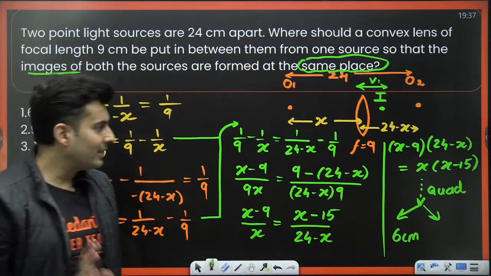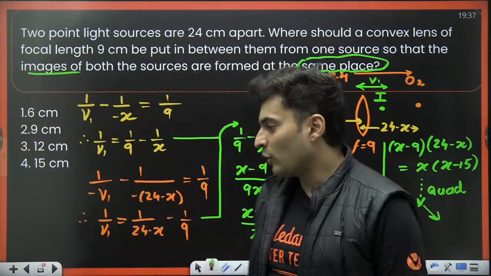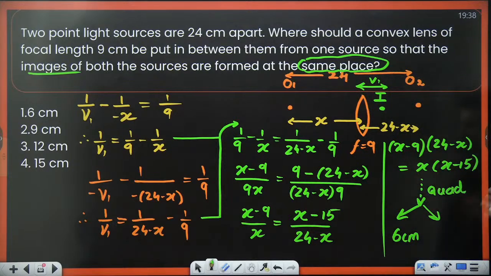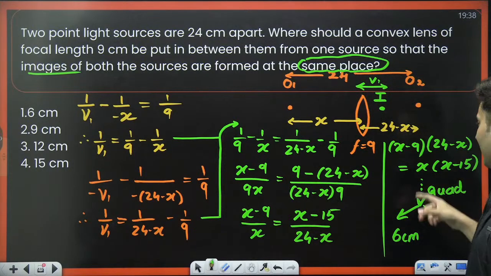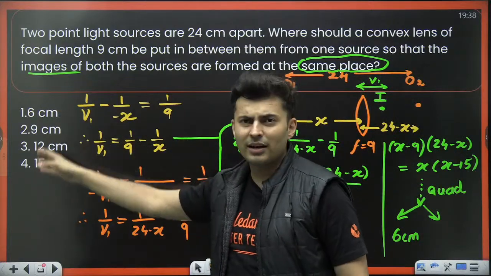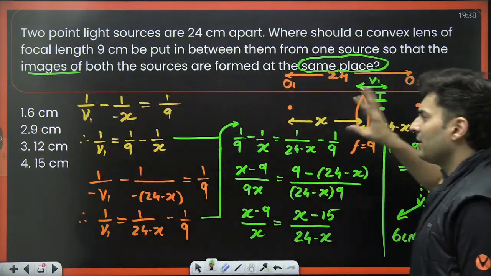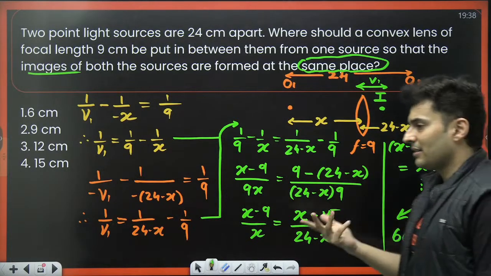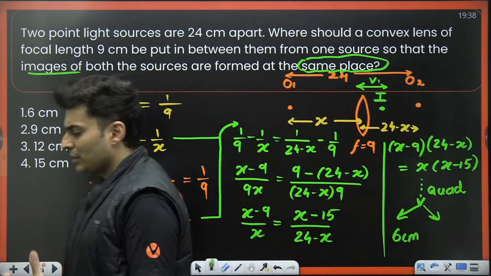Another way to solve this question, some of you already mentioned it in the chat box, is the hit and trial method. You don't even have to solve this completely, just use hit and trial. Try all the options one by one, it will be very easy. The values are not that difficult either. 6 is there, 9 is there, 12 is there, 15 is there. So 6 minus 9 is minus 3, 24 minus 6 is 18, x is 6, x minus 15, that's 3. So just try out the multiplication, it will be very, very easy.